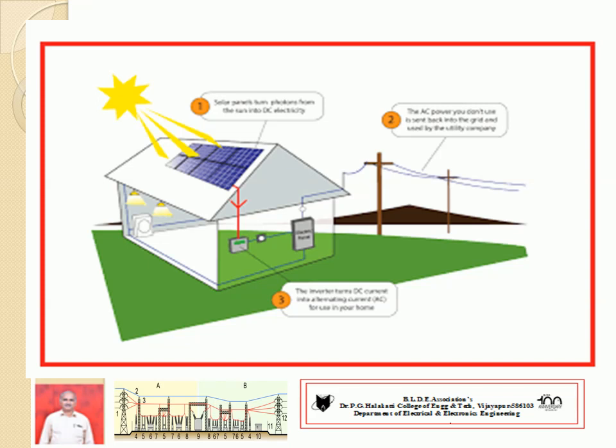The supply authority will pay for how much energy you sell. Or if you do not have any supply, or you need supply during the off-sunshine seasons, we can take power from the kV supply. This is multi-purpose.